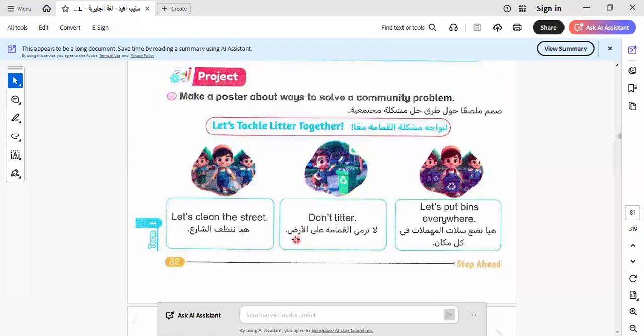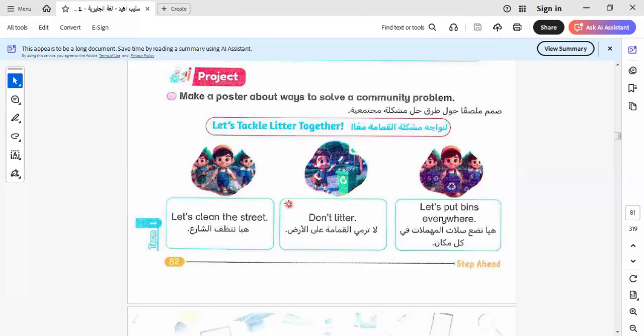Let's continue the rest of the unit. Here is a project about making a poster. We can make a poster about how to make our environment clean, or a poster about how to trade with your friends, or how to make our class clean, and so on. All this is called a poster. The poster is made to solve community problems.